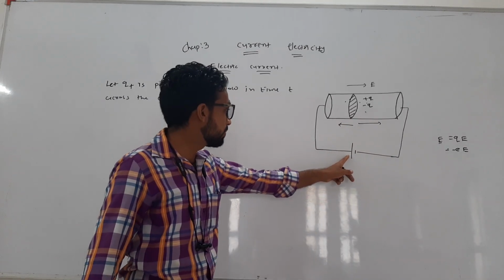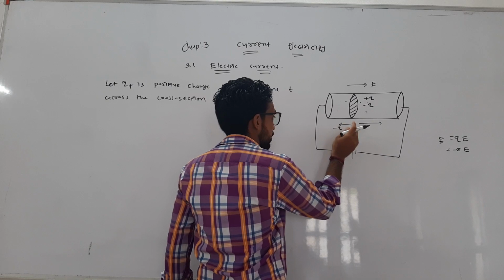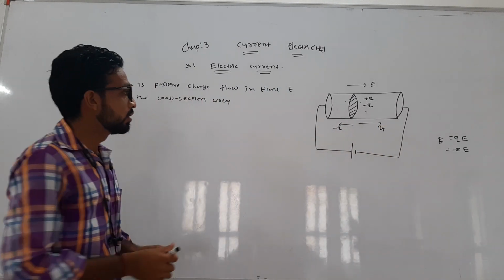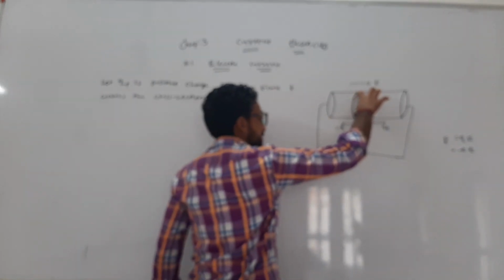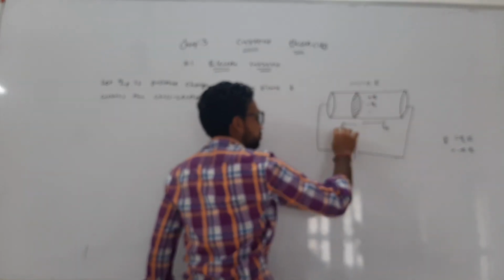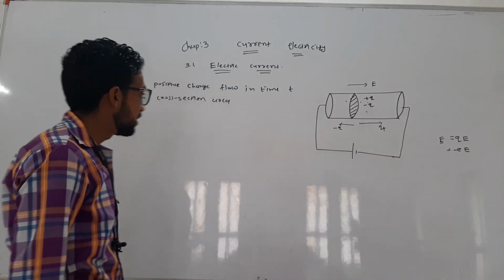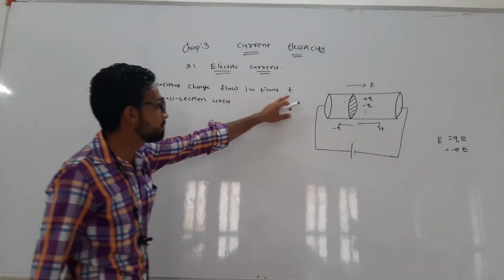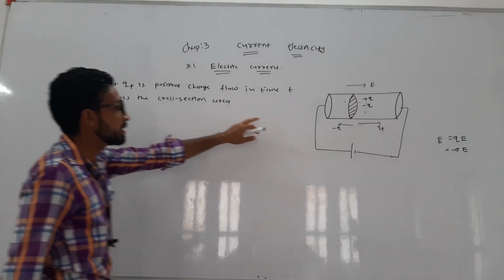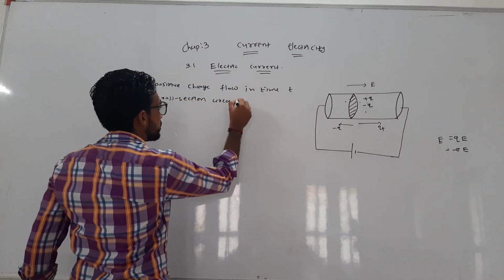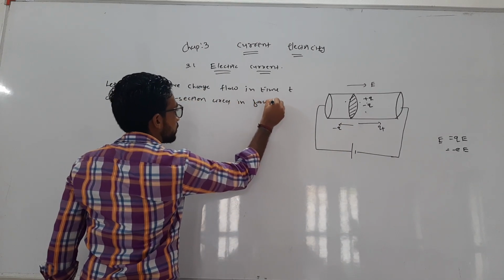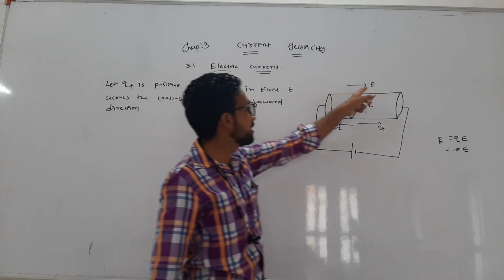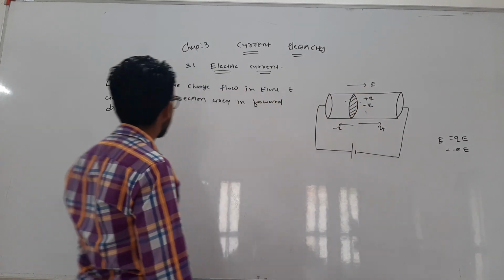Here we have positive terminals, so negative charge is attracted towards these terminals. We consider the small cross-section area perpendicular to the direction of the flow of the charge. Now let q plus be the positive charge flow in time t across the cross-sectional area in forward direction. The direction of the electric field is what we consider the forward direction.